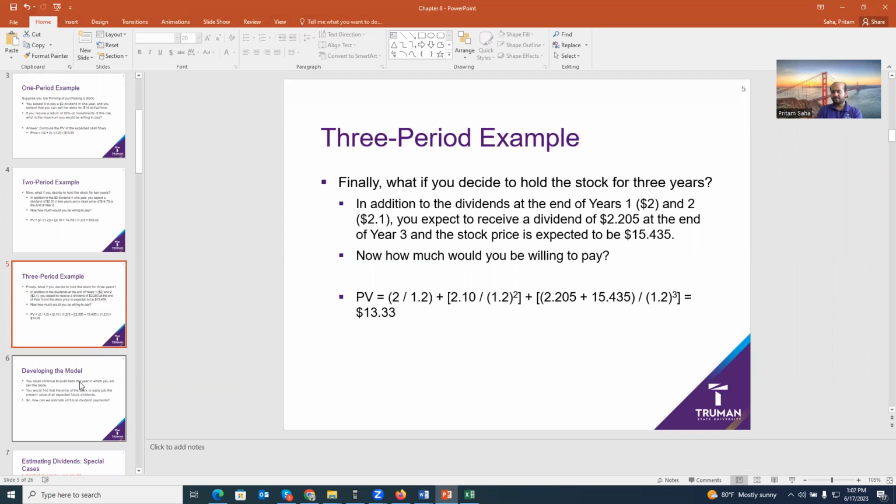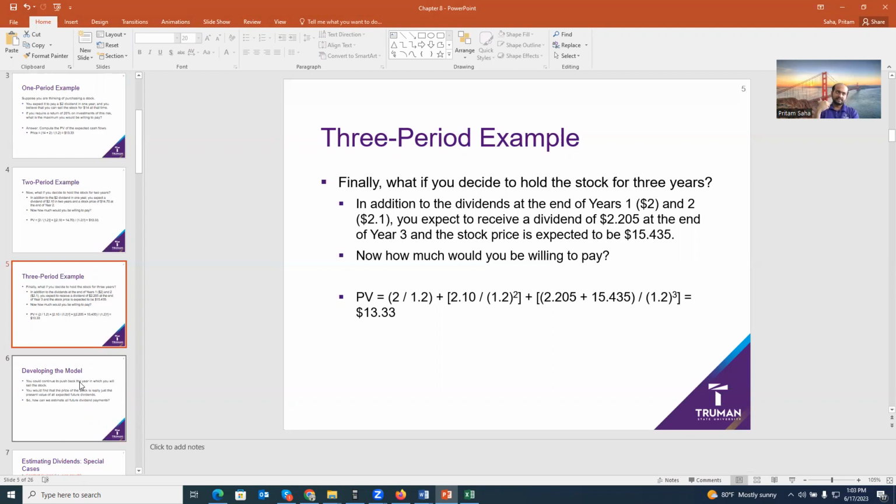Or sometimes companies prefer 1% growth in dividend each year, 2% growth in dividend each year. In those cases, the dividends follow for infinite years, and you have to use some models, otherwise you cannot find the value. The third case could be that dividends follow a higher growth rate for the next 2 to 3 years, a short-term period, and then a constant growth rate forever. You can predict the dividend for the short-term period, but for the constant growth rate forever, you cannot predict the dividends, because you don't know when it's going to end.